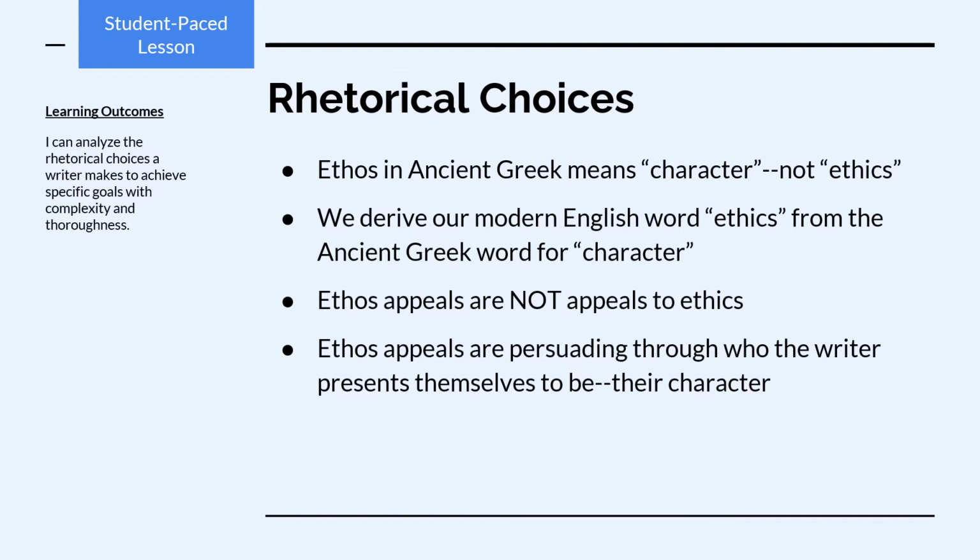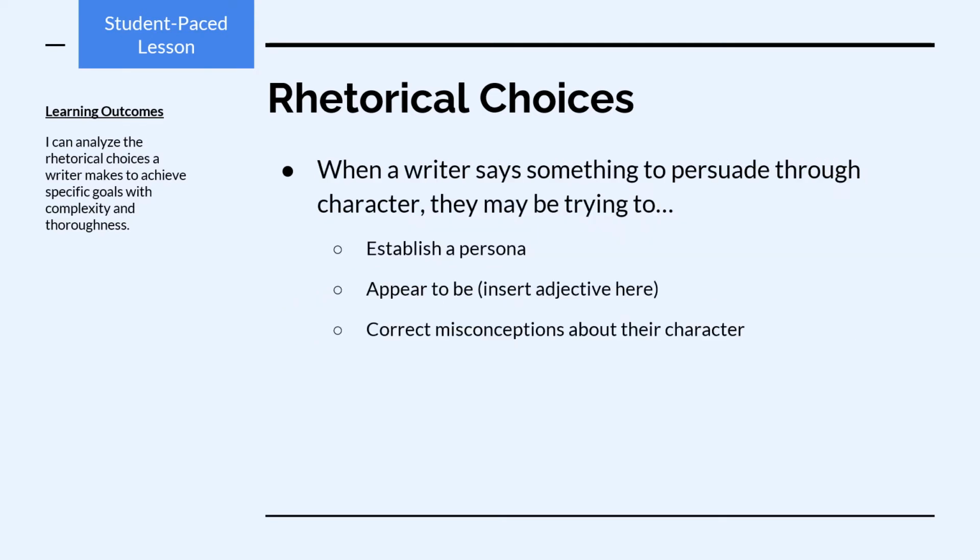Ethos appeals are persuading through who the writer presents themselves to be. In other words, their character or the character that they adopt. When a writer says something to persuade through character, they may be trying to establish a particular persona or appear to be a certain adjective, appear to be wise or good-willed or affable. They may also be trying to correct certain misconceptions that the audience might have about their character.